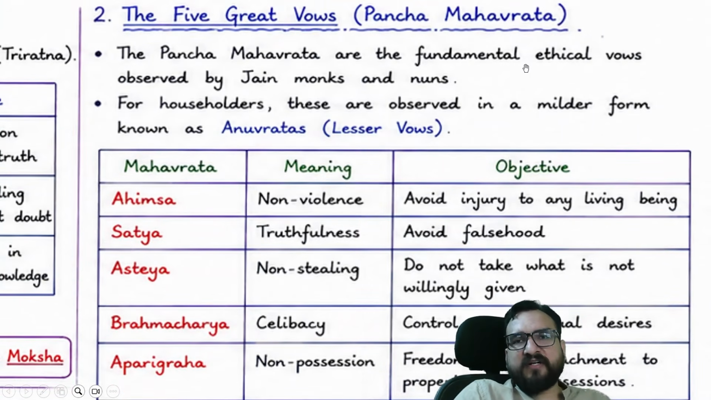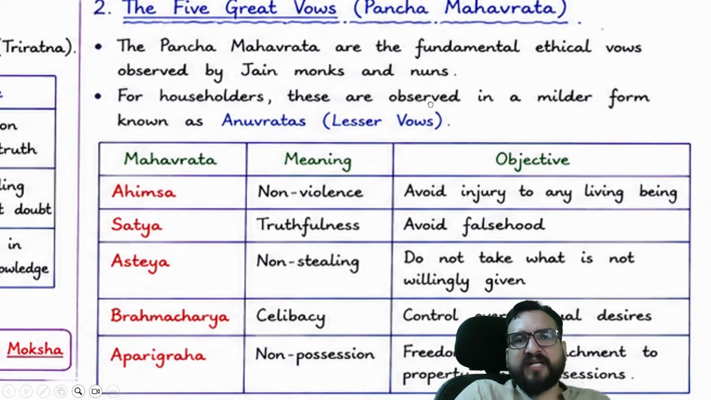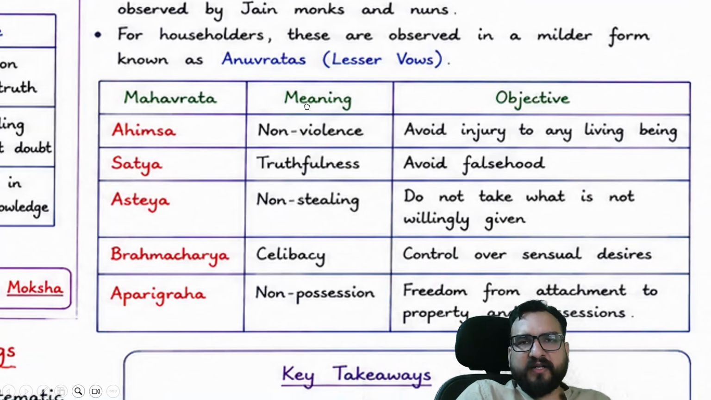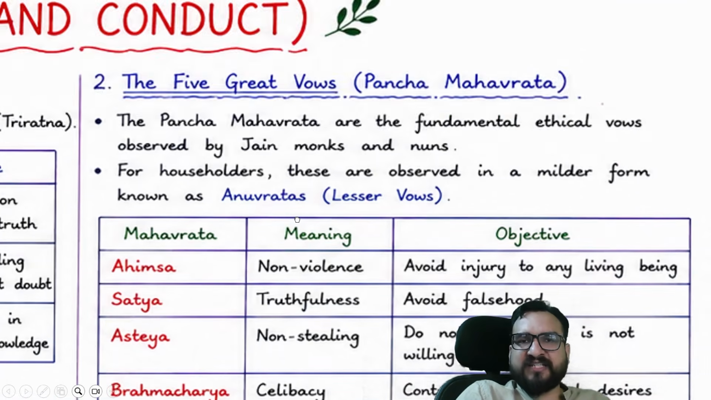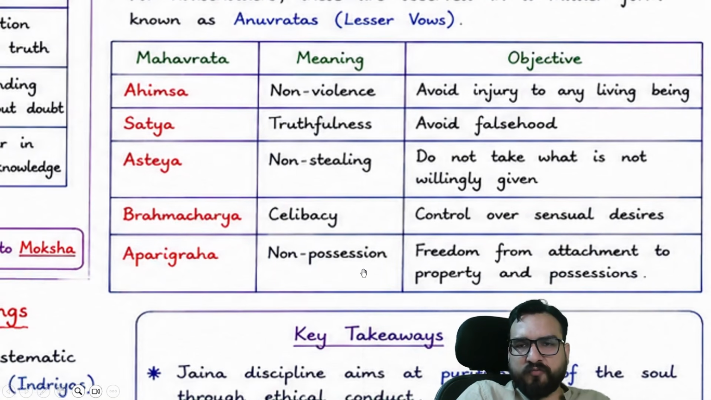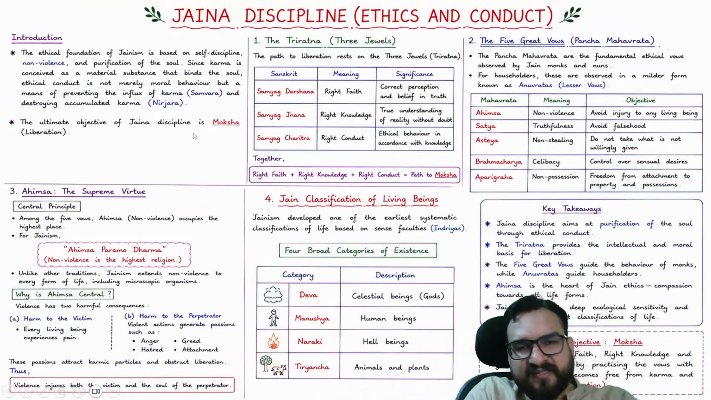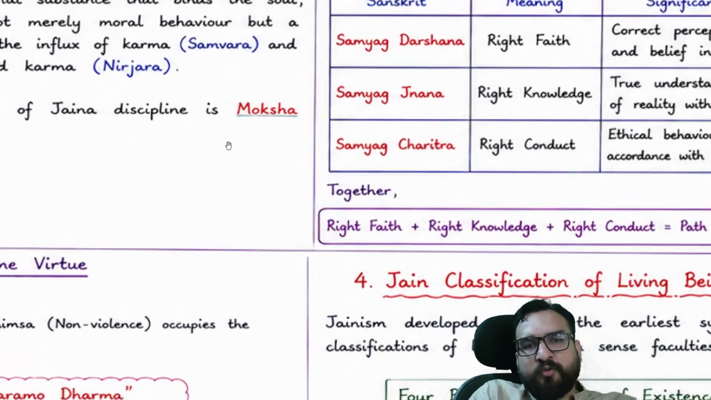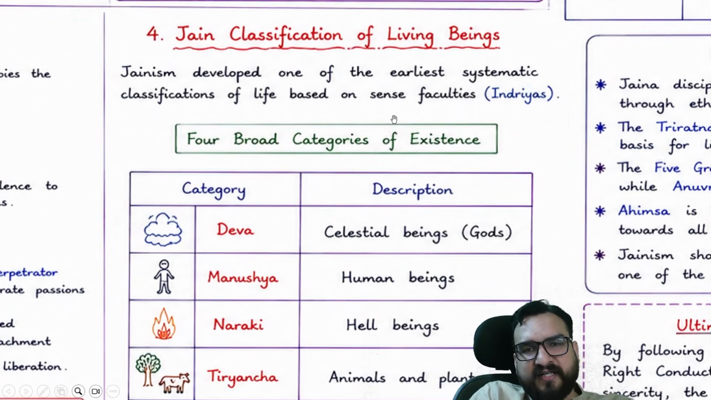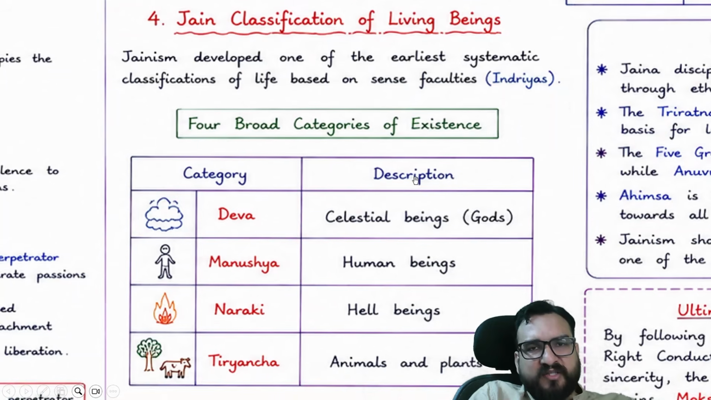So Panch Mahavrat were fundamental ethical vows observed by Jain monks and nuns wherever they were living. For householders, they are observed in milder form over here. That is known as Anuvrats, lesser vows. Okay. So what are these? Again, same thing. Ahimsa, Satya, Asteya, Brahmacharya, and Aparigraha, non-possession over here. So this you have to remember as well, but it is easy to remember, guys. Now, in 2026 prelims, they have asked a question from this category, guys. 2026 prelims ka question tha.